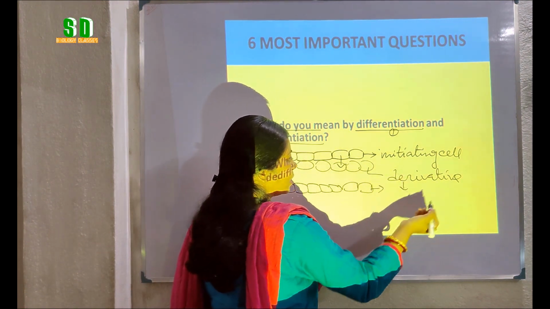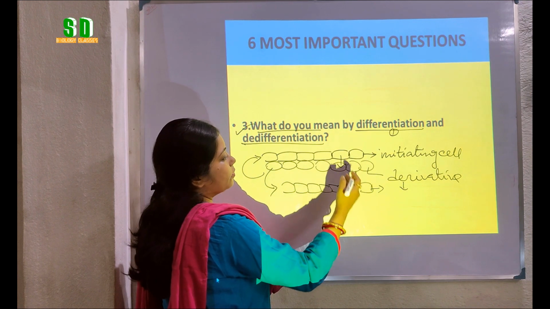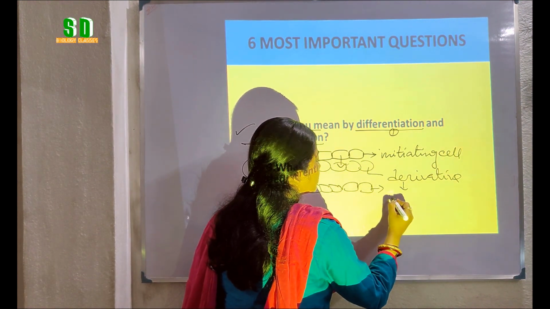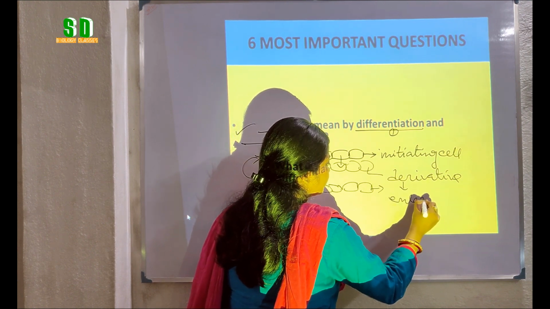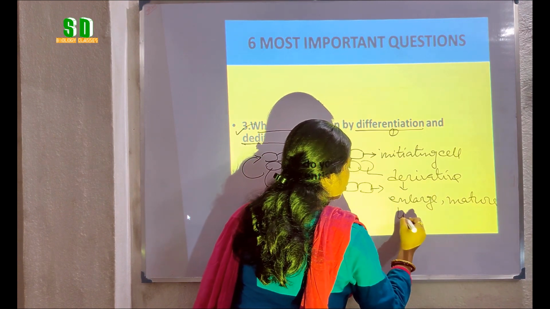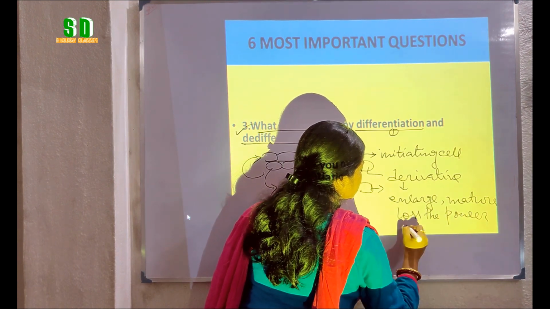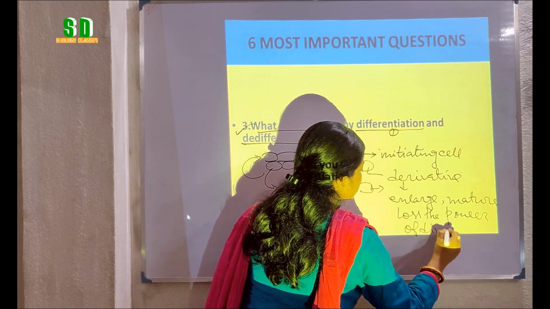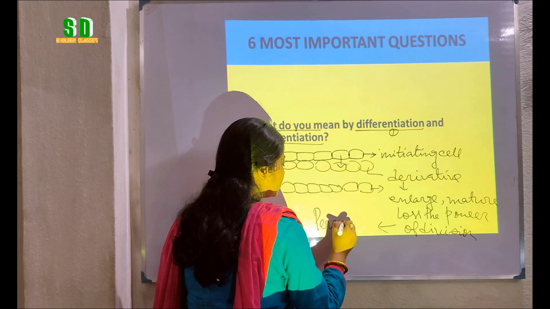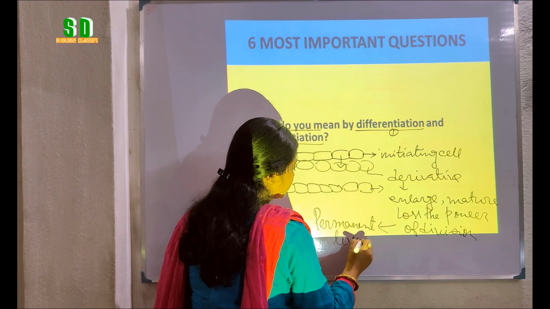That means sometimes there are some changes in the derivatives, the cells formed by the division of the meristematic cells. Those cells enlarge in size, mature and lose the power of division, and as a result change into the cells of the permanent tissue.